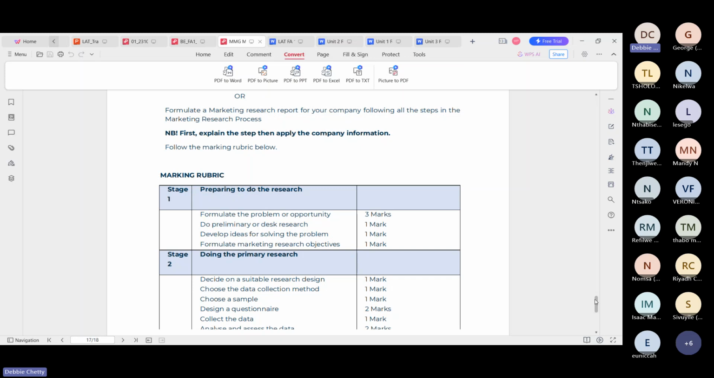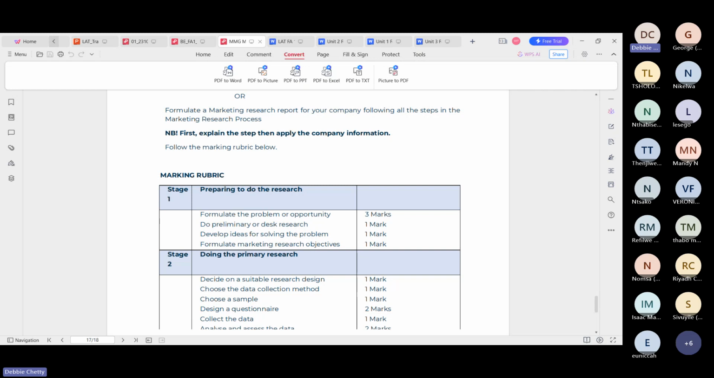So firstly, I would do stage 1, preparing to do the research. I will formulate the problem. I just mentioned the problem, right? You'll need to come up with your own problem. I just gave you an example, you can use that as well, where you saw there's a decrease in sales from January to October, from 80% to 20%. That is your problem or opportunity, but this is more of a problem. Right, I hope you guys understand. So I have formulated a problem now.